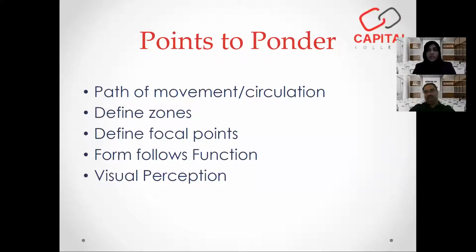Vice versa, if you have a room which is really small, go for light colored paints so that it looks very airy and light. And for example, if you're placing a sofa, place it in such a way that it has legs and it's not directly touching the floor. So this gives a perception that there is space below the sofa and there's a lot of space in the room. So it's all about how the mind perceives it.